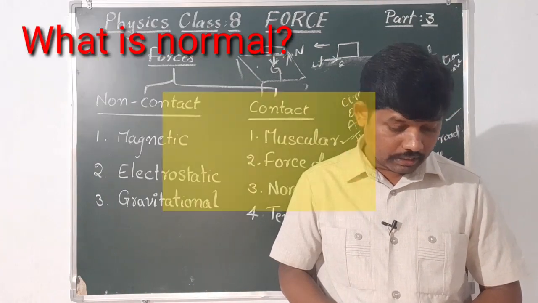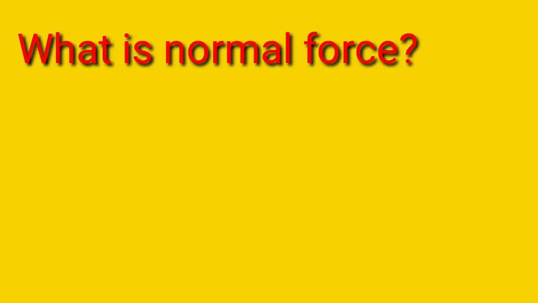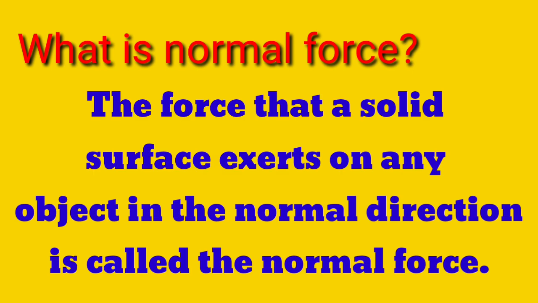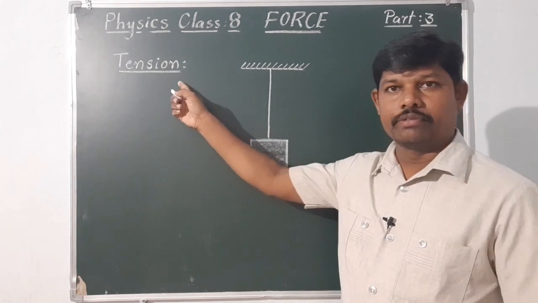What is normal? A direction which is perpendicular to the plane of a surface is said to be normal. What is normal force? The force that a solid surface exerts on any object in the normal direction is called the normal force. And next one, tension.